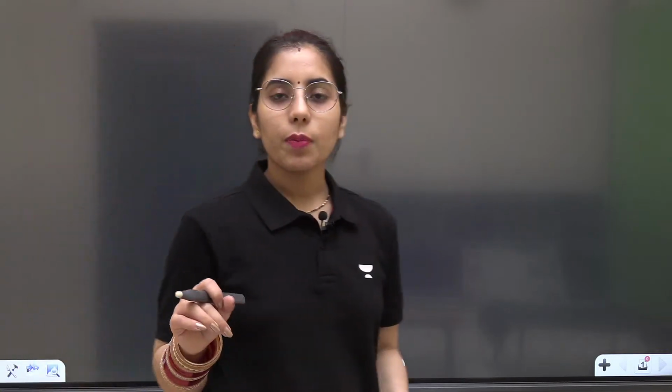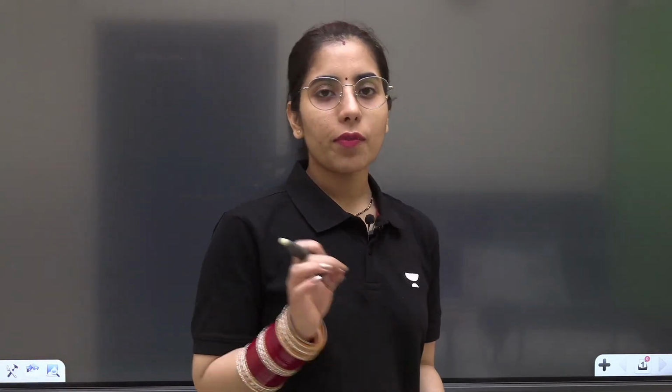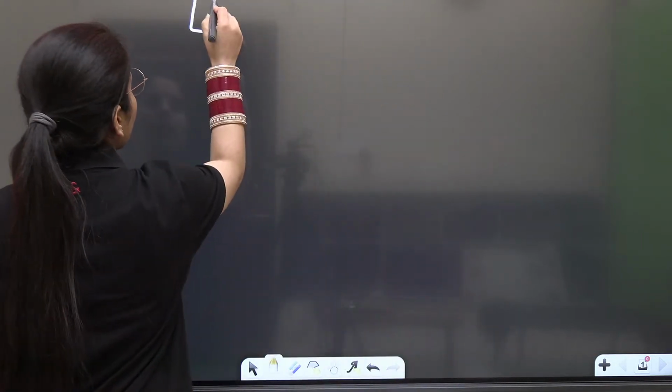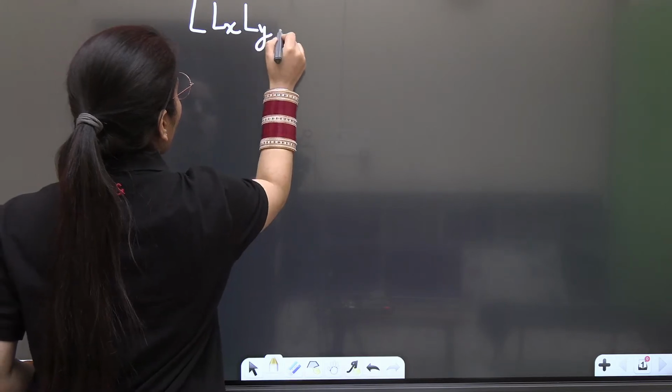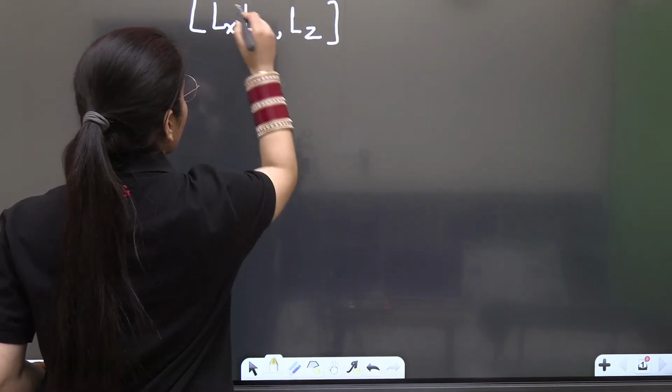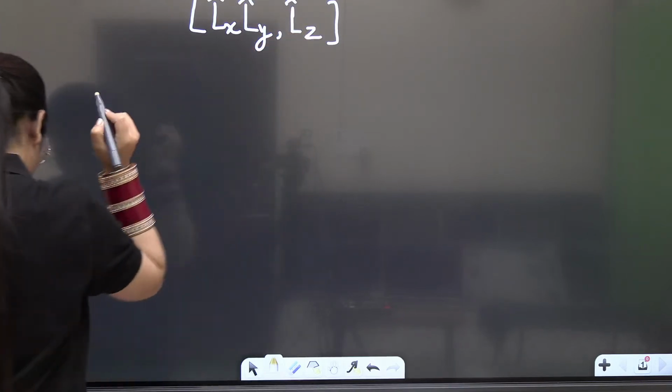I'm going to tell you the statement directly, because it's the same thing we already have an idea about. They have given: if Lx, Ly and Lz are respectively the x, y and z components of the angular momentum operator L, the commutator, that is Lx with Ly, comma Lz. This is what you have to find. This is the commutator bracket they have asked you to find.